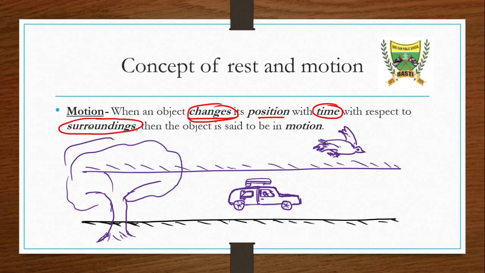Here also two things are there. We are looking at time also, and we are looking at the surrounding also. So both conditions must be matched. It is saying that with respect to time, if the surrounding of the object also changes, then we will say the object is in motion. So this mango tree, let's see, it is our mango tree. Is it changing its position? No, it's not changing its position.